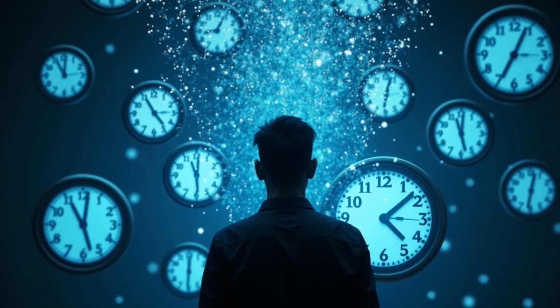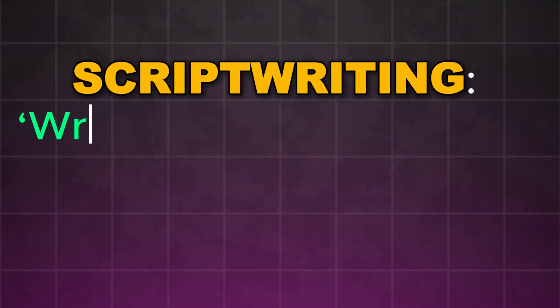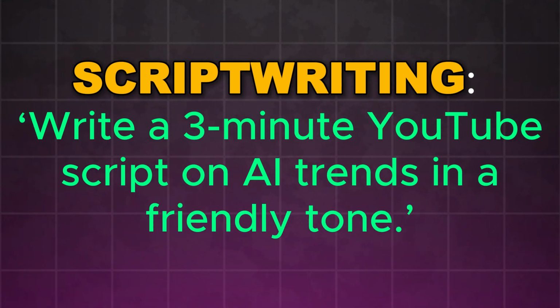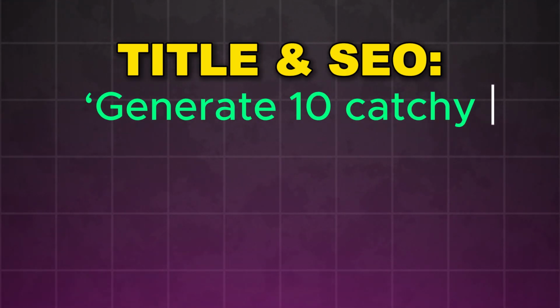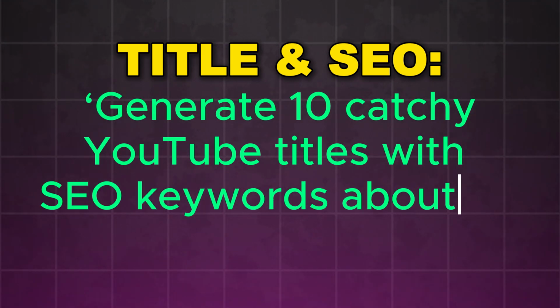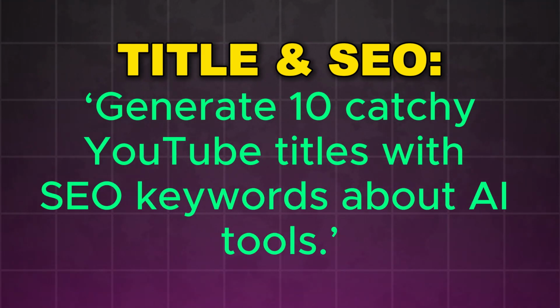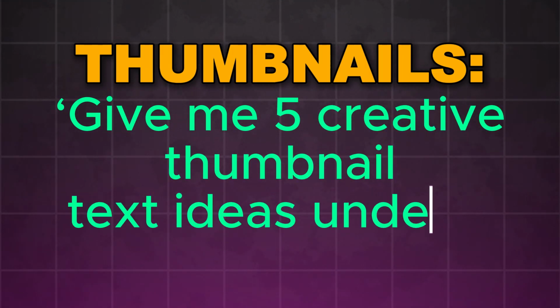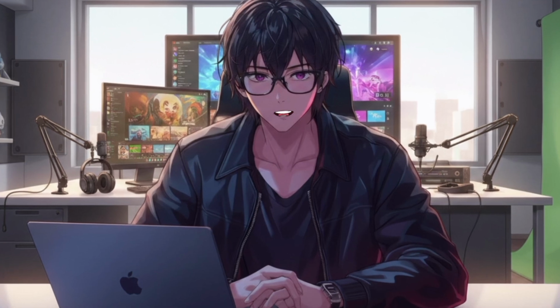Creators. This is where AI becomes insane. Script writing: "Write a 3-minute YouTube script on AI trends in a friendly tone." Title and SEO: "Generate 10 catchy YouTube titles with SEO keywords about AI tools." Thumbnails: "Give me 5 creative thumbnail text ideas under 4 words." AI won't just save you time, it'll make your content 10 times sharper.